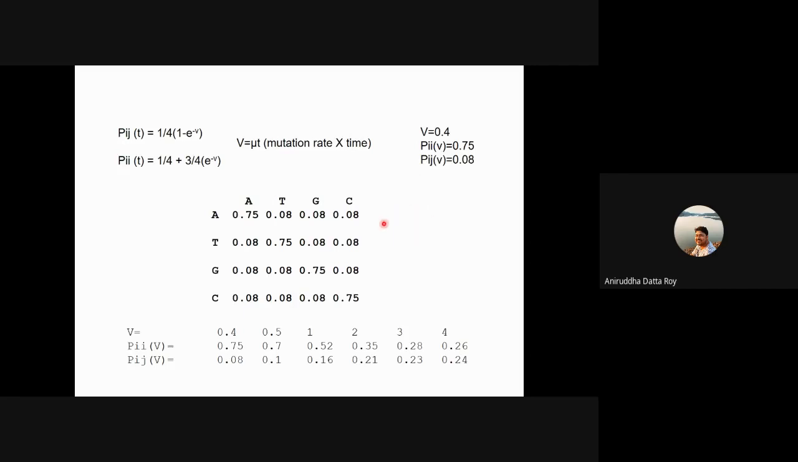It will be clear in a little bit why we have taken 0.4, but we've basically assumed that it is 0.4. Okay, so now we have the probability of change from one base to the other, the value of the probability, and all of these are the same because we are following Jukes-Cantor.